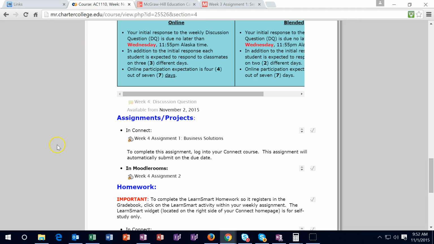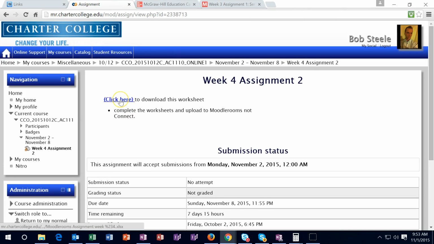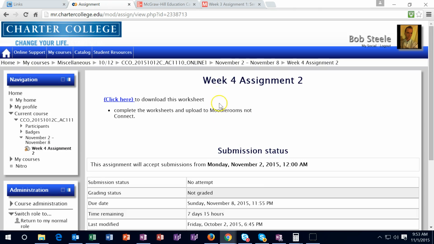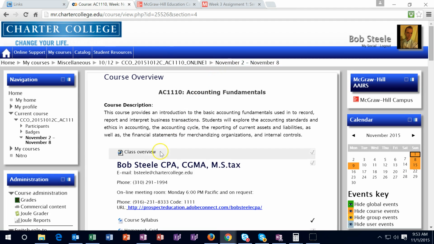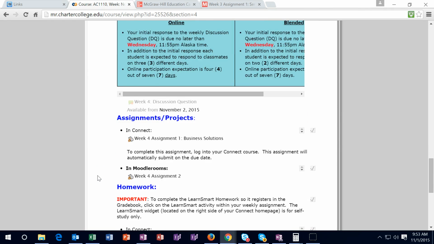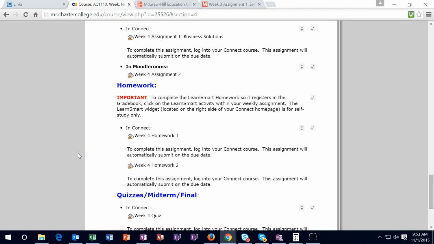Going back to the cookie trail up top, Moodlerooms assignment. Remember that this one needs to be turned into Moodlerooms. So if you click in here and you open this up, it'll be an Excel sheet, and there'll be a submit button once the week starts that you'll need to submit here in Moodlerooms. If you have submitted this stuff to somewhere other than Moodlerooms in the past weeks, then go ahead and come back here and enter that file here in Moodlerooms, and I'll give you full credit on those.